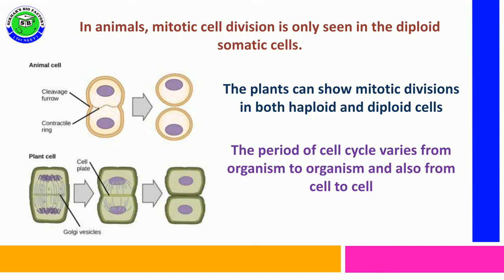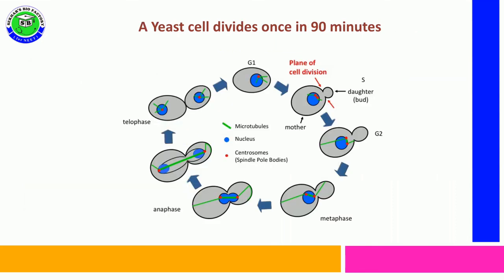The period of the cell cycle generally varies from one organism to another and also from one cell to another. For example, a yeast cell, a unicellular fungus, needs 90 minutes to complete its cell cycle. So the duration of the cell cycle in yeast is 90 minutes.